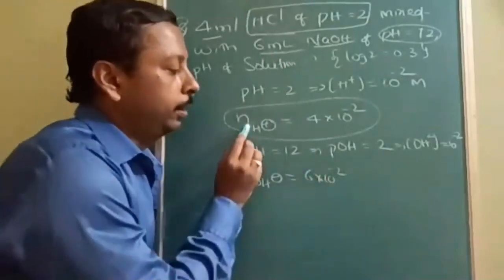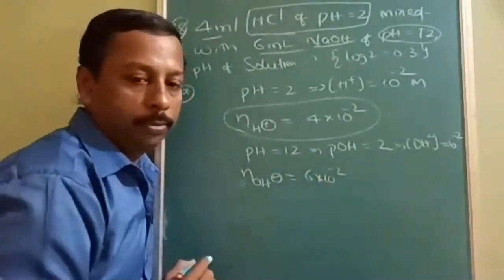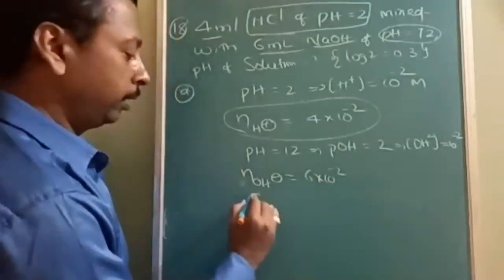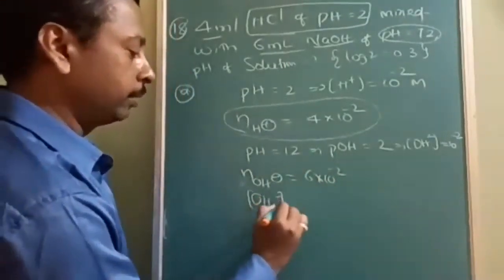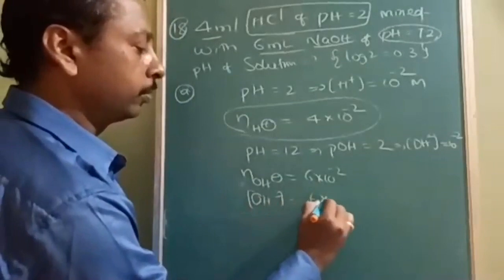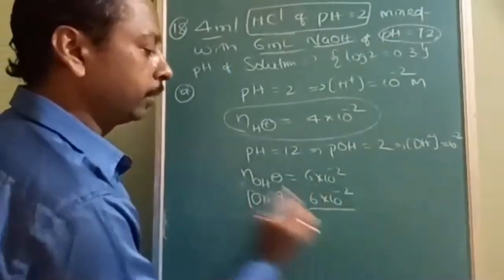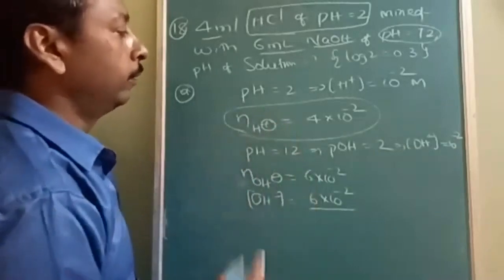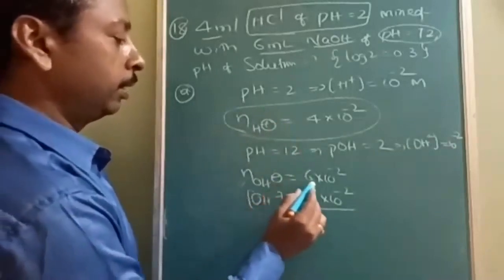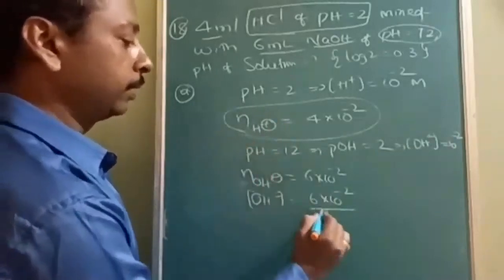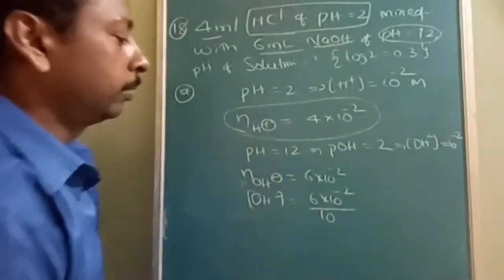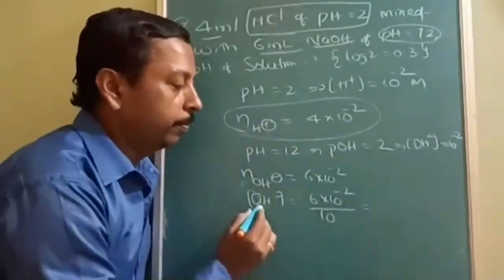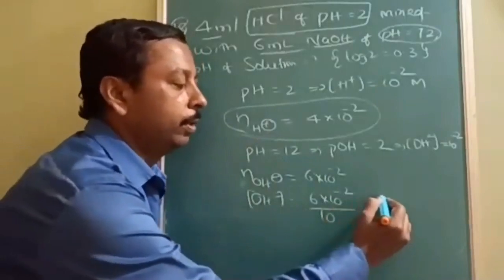Okay, see which is more here? H plus or OH minus? OH minus is more. Now the concentration of OH minus is equal to 6 into 10 to the power of minus 2 divided by the total volume. Number of moles divided by volume is now how much? These are millimoles. So this is 4 plus 6, 10. So on simplifying, you will get pOH, but the answer he wants is pH.